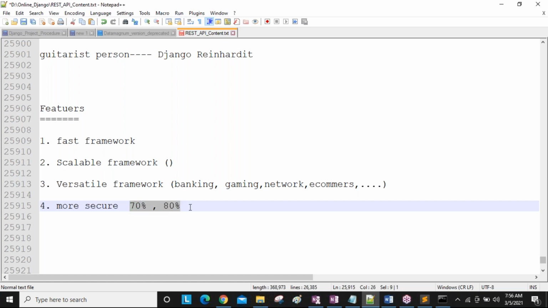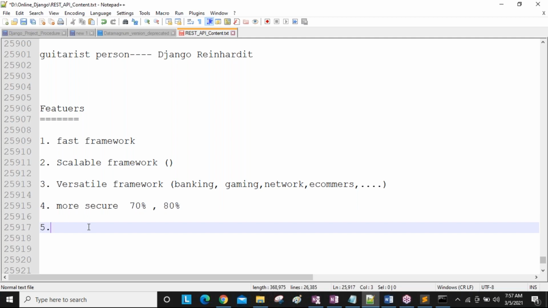Pre-compiled and pre-secured. This 70 to 80% code already comes with some security. So that's why we can say Django is more secure. We are responsible for developing the remaining 20 to 30% code only, and for providing security there, that is our responsibility. Clear, guys?